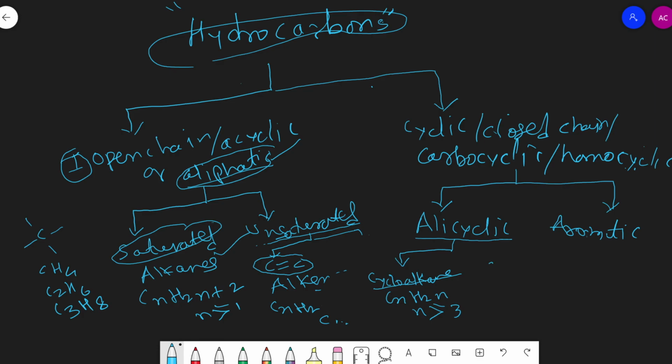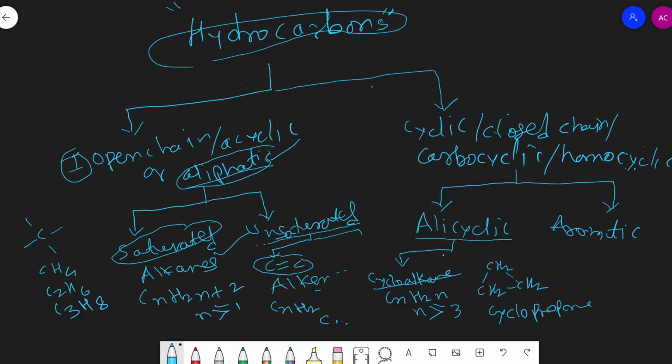So the example will be CH2, CH2, CH2, a ring of 3 carbon atoms. This compound contains 3 carbons, so it is prop. As it contains all single bonds, it is ANE, propane. As it contains a ring, it becomes cyclopropane. Cyclopropane is an example of cycloalkane.